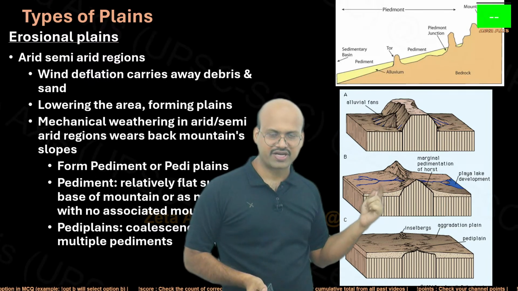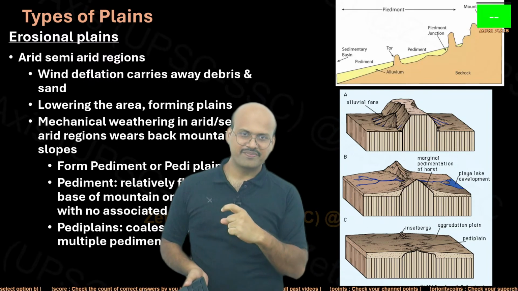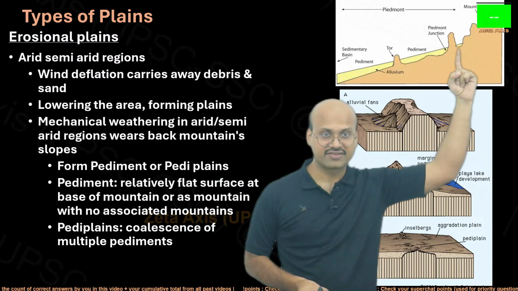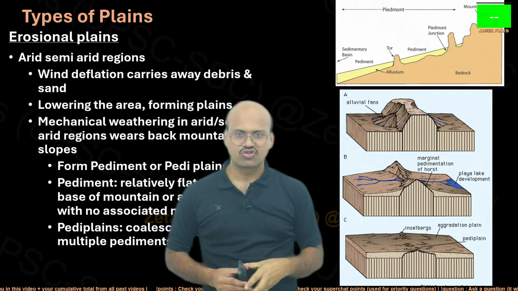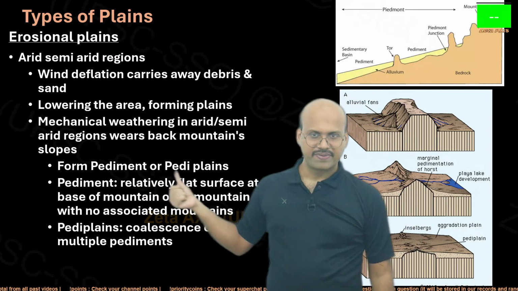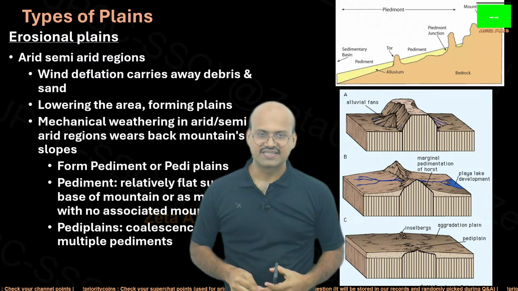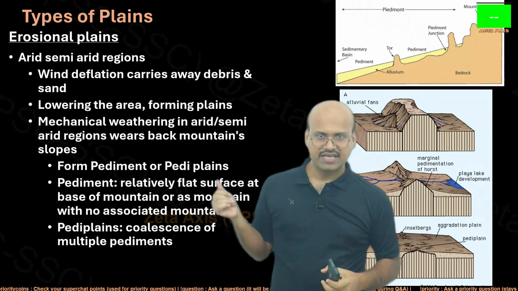This is called a pediment. Remember, pediments are not deposits of erosion, they are basically the rocks, but they have a very gentle, very smooth slope like this. So they are at the foot of the mountains and they have a very gentle slope. When a large number of pediments are there in a region and they connect with each other, then they form pediplains.